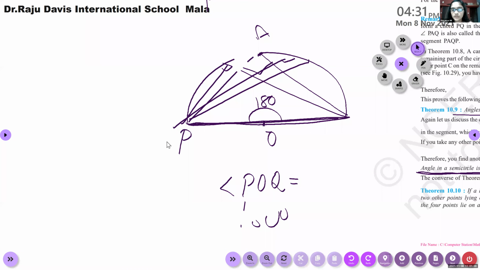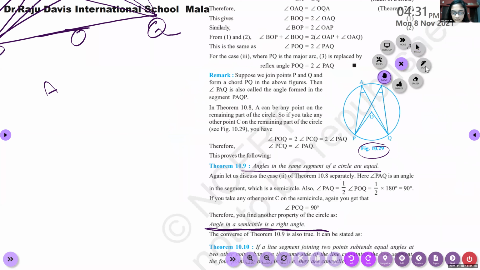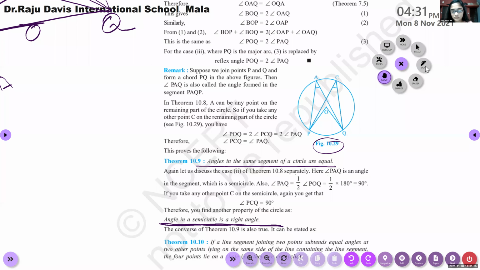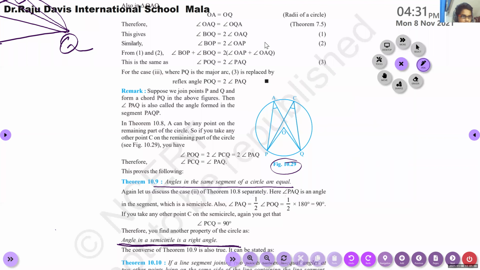Ma'am, can you show that figure? And we should draw that image. Yes, draw that figure. After that, you can write angle PAQ equal to angle PCQ. Angles on the same segment are equal.